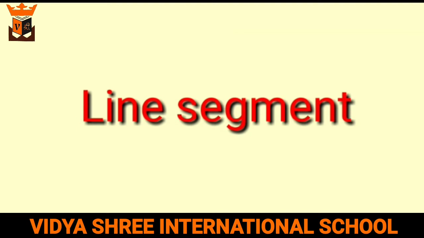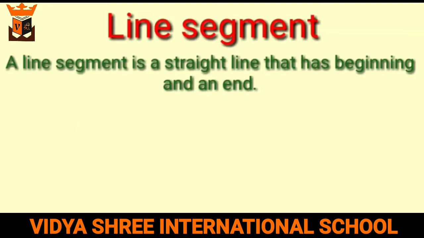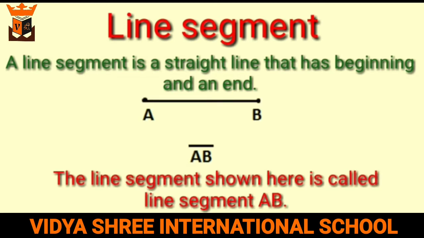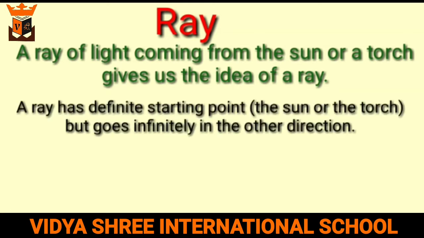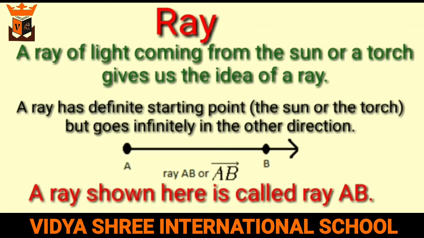Line segment. A line segment is a straight line that has a beginning and an end. The line segment shown here is called the line segment AB. Ray. A ray of light coming from the sun or a torch gives us the idea of a ray. A ray has a definite starting point, the sun or the torch, but goes infinitely in the other direction. A ray shown here is called ray AB, which has a starting point A and extends infinitely in the other direction.